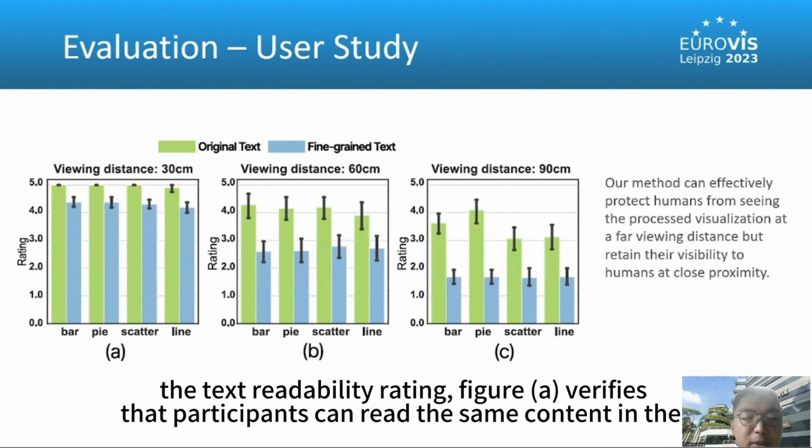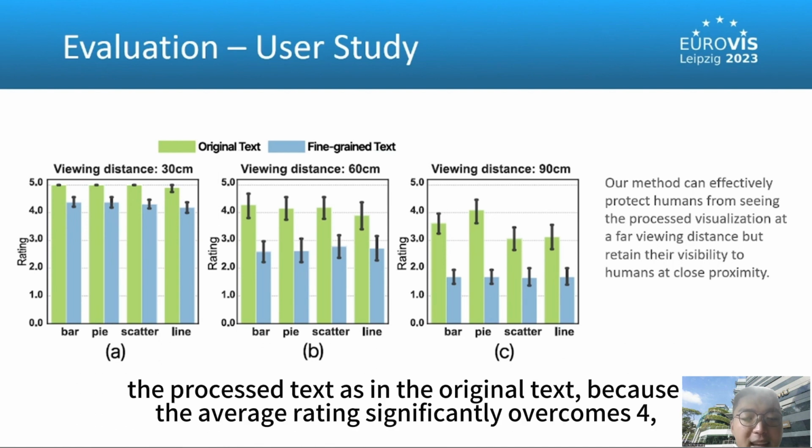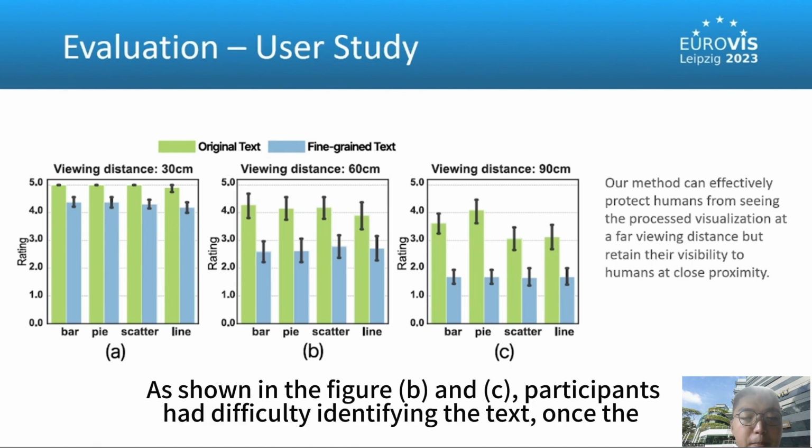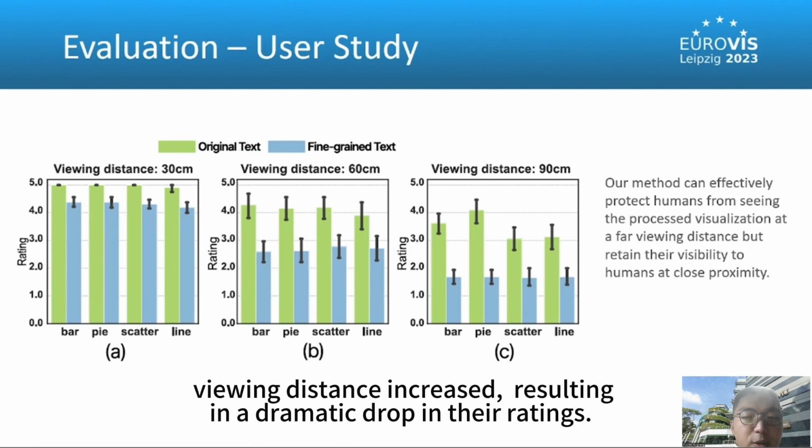As for the text readability rating, Figure A verifies that participants can read the same content in the processed text as in the original text, because the average rating is slightly over 4 for the processed text, which means that the participants can clearly see all the processed text by our method. As shown in Figures B and C, participants had difficulty identifying the text once the viewing distance increased, resulting in a dramatic drop in their rating.